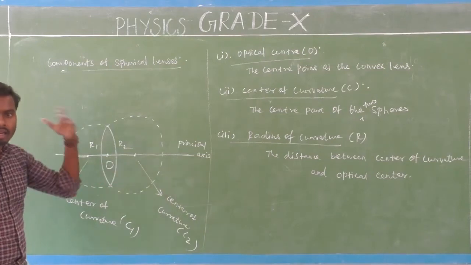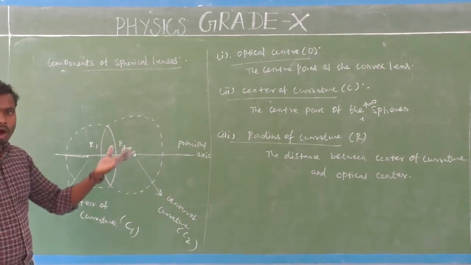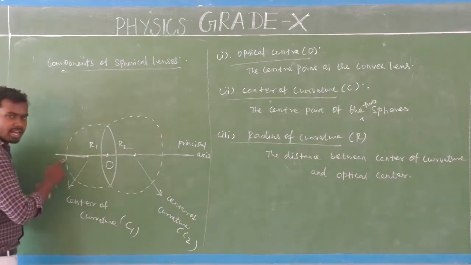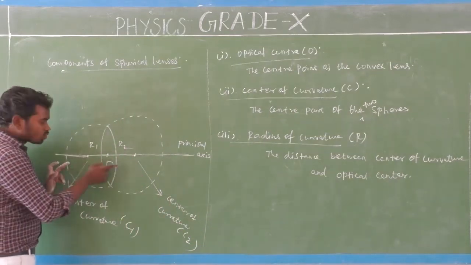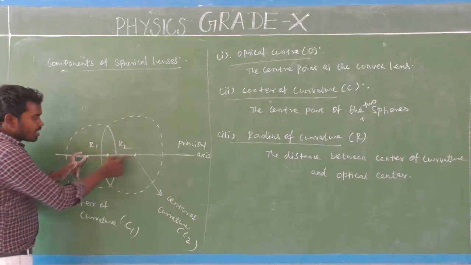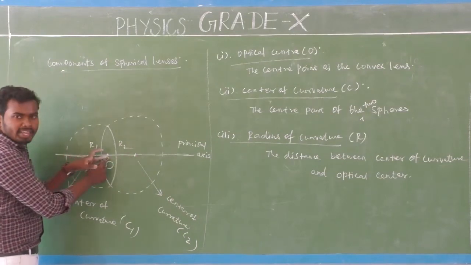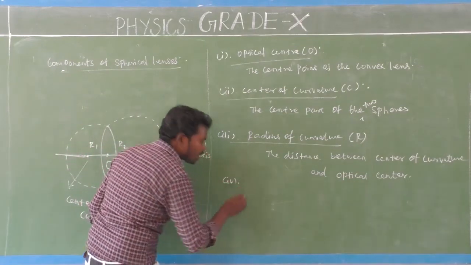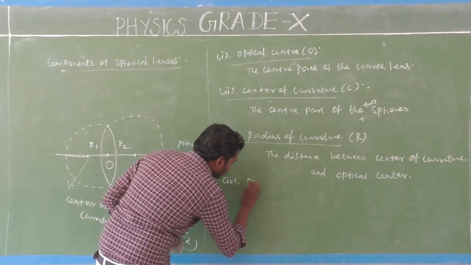We have to imagine it to draw ray diagrams clearly. So the fourth component of a convex lens is the principal axis.